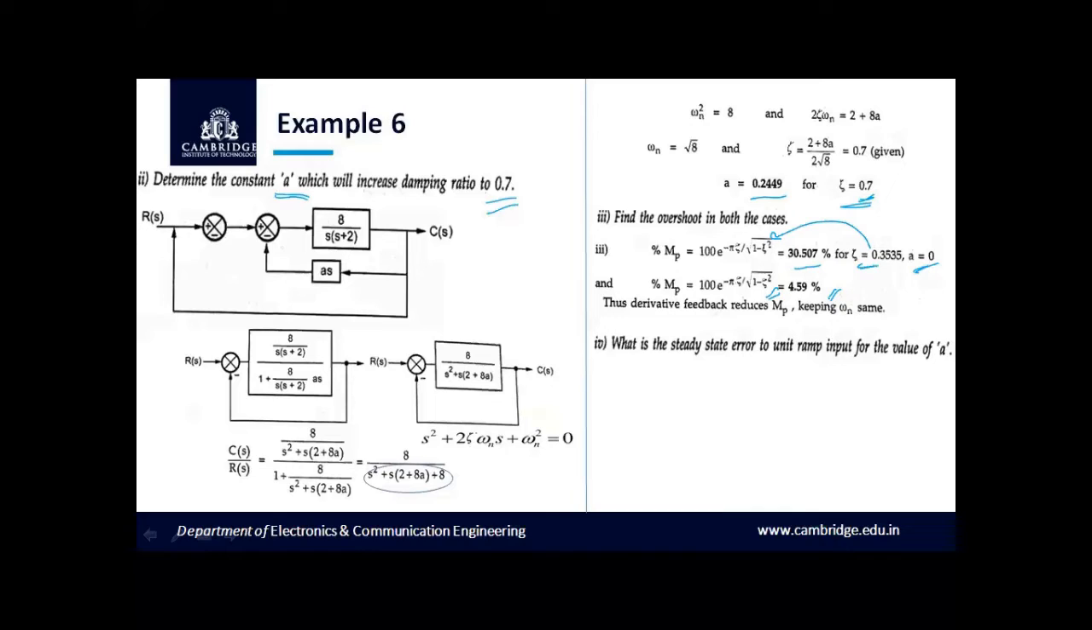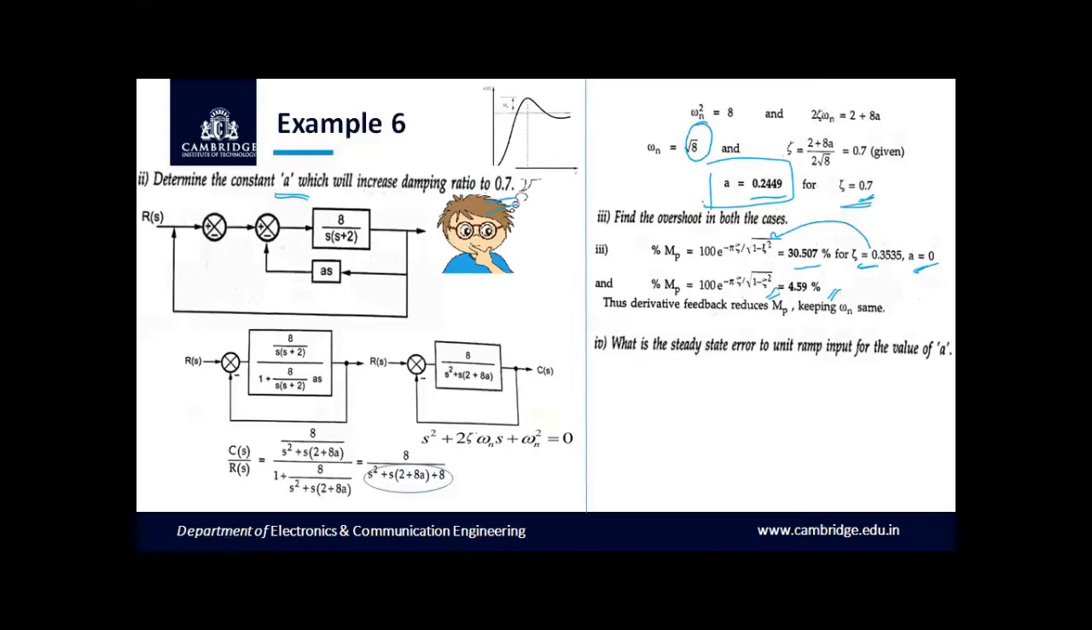4.59%. Thus, the derivative feedback reduces MP, keeping omega n same. Thus, omega n remains the same, square root of 8, whereas we could see the reduction in the value of MP from 30.507 to 4.59%. So once after introducing the derivative feedback with a is equal to 0.2449, we could see the reduction of maximum peak overshoot. From 30.5, it has reduced to 4.59.